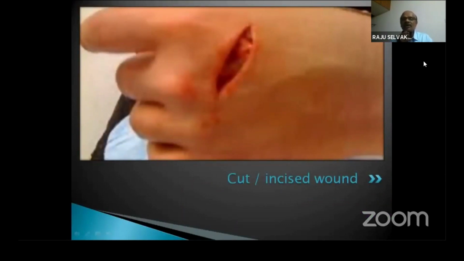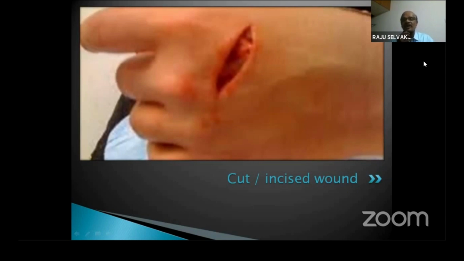So this photograph is an example of a cut injury. We call it an incised wound because it is cut by a small knife or blade or anything. You can see the margins are clean cut. The angles at both ends are acute in nature. Sometimes you may see a tailing, but by incised wound we mean a clean cut injury by a